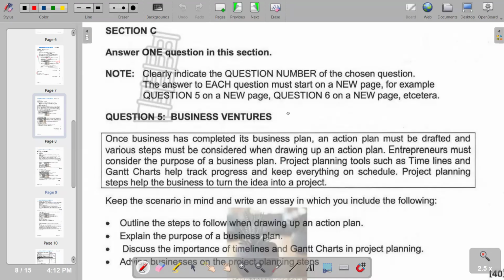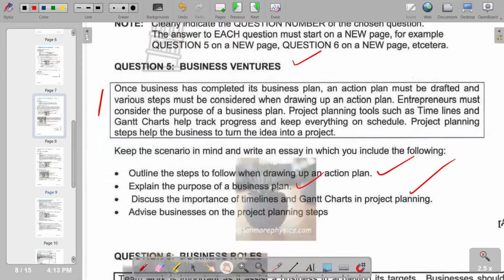The essay in question 5 is on a business venture. Of course, we've got information that you are given that you need to go through on the requirements of the essay. Keep the scenario in mind and write an essay in which you include the following. First part, outline the steps to follow when drawing up an action plan. Second part, explain the purpose of a business plan. You also discuss the importance of timelines and Gantt charts in project planning. Then we go to the additional part, where you have to advise businesses on the project planning steps.